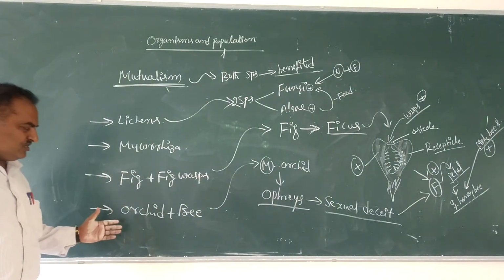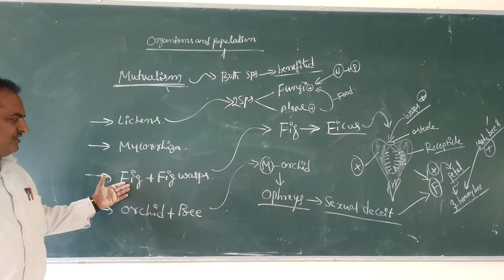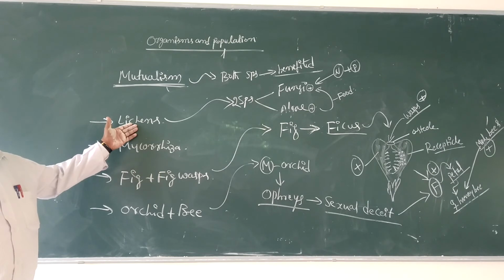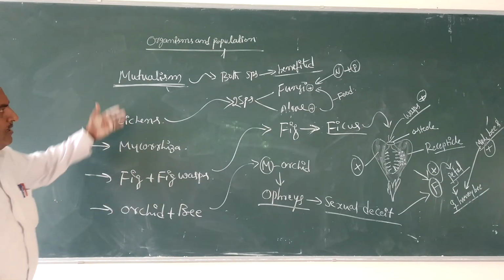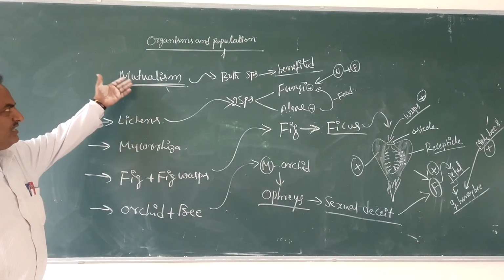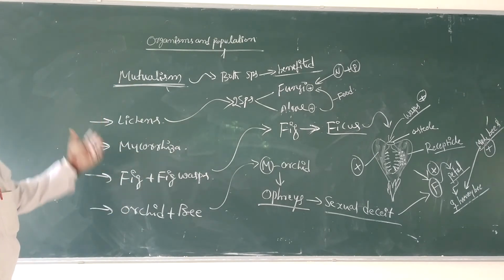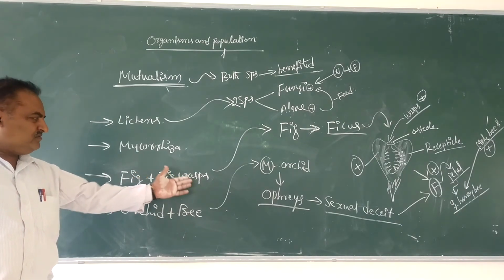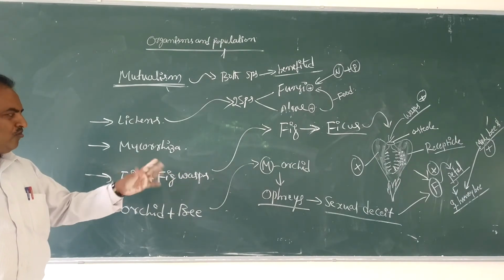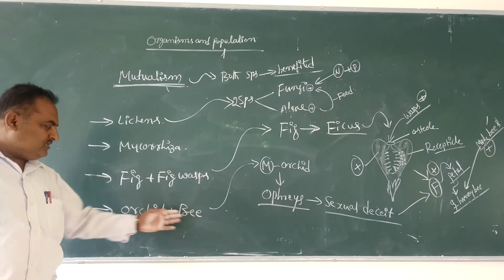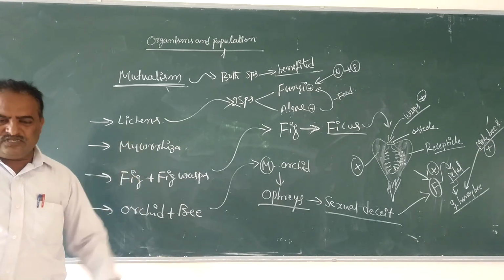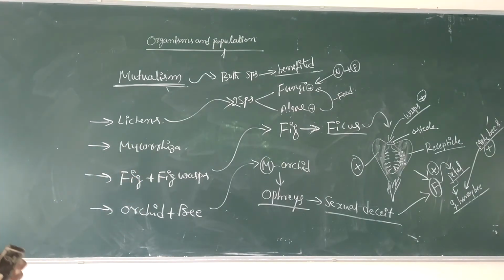Mutual benefit of association: orchid and bees, fig and fig wasps, mycorrhiza and lichens. These are the best examples for mutualism. Here fig and fig wasps: without wasps, the fig plant will not be pollinated. Without the bees, orchid plants will not be pollinated. In both, both the species are benefited, therefore the condition is called mutualism.